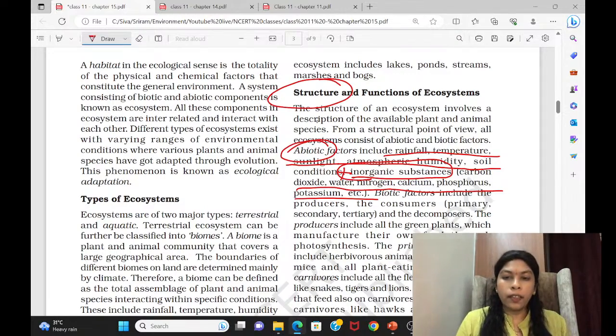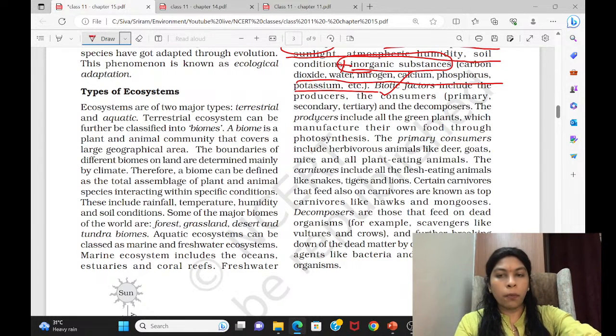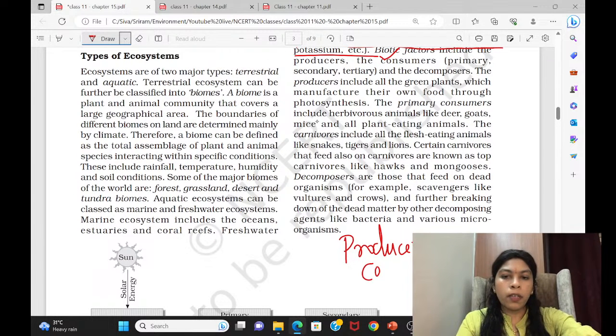Right? And then we are going for the biotic factors. So biotic factors we know. So we stopped here. If you are considering the biotic factors, we are categorizing them like some are called producers, some are consumers. So generally we take three things into consideration: producers plus consumers plus decomposers. This way only we used to classify.